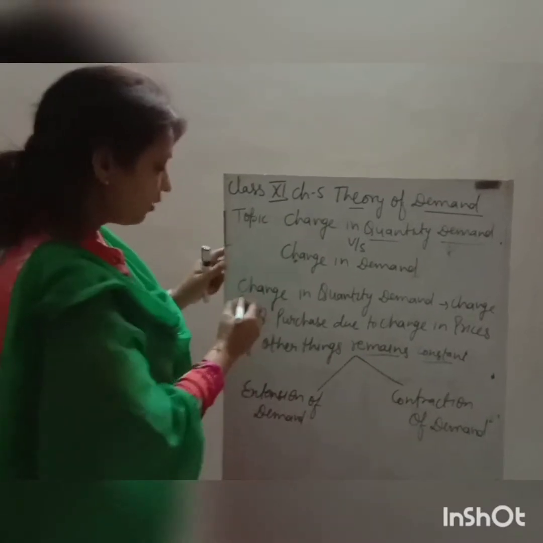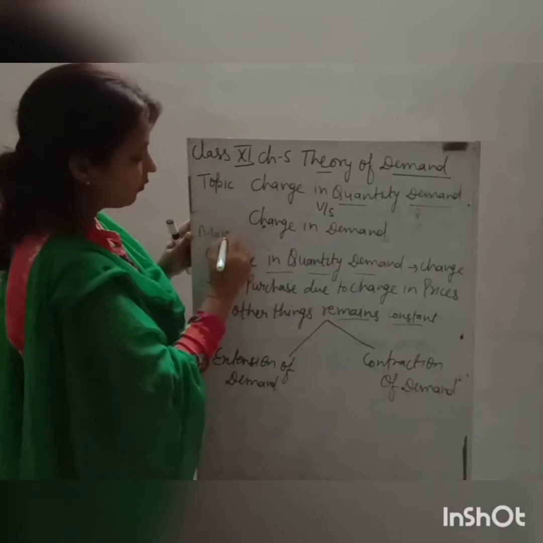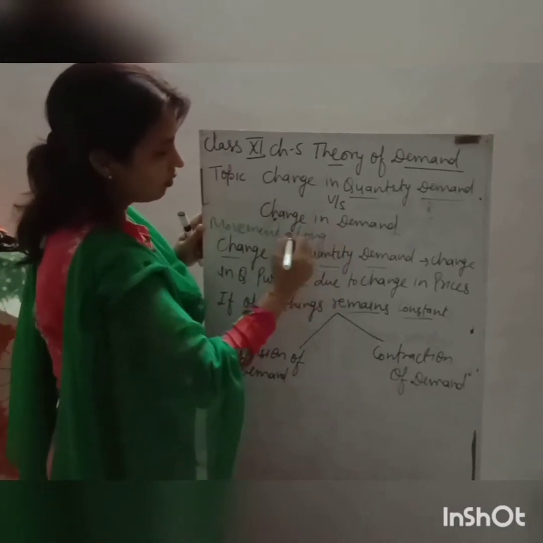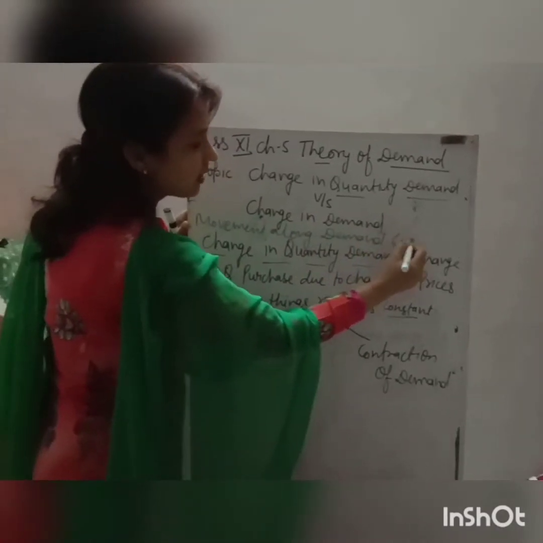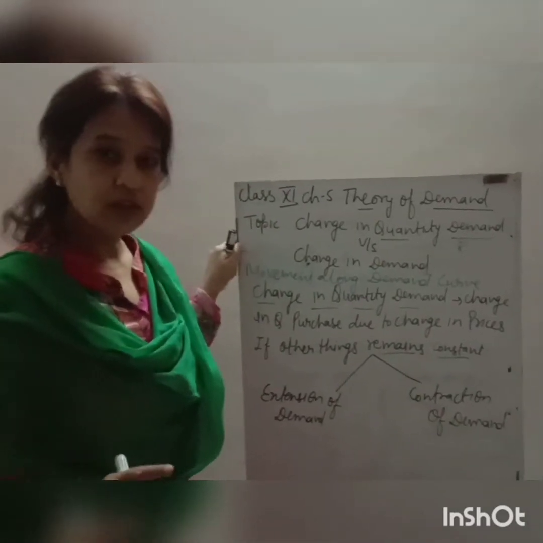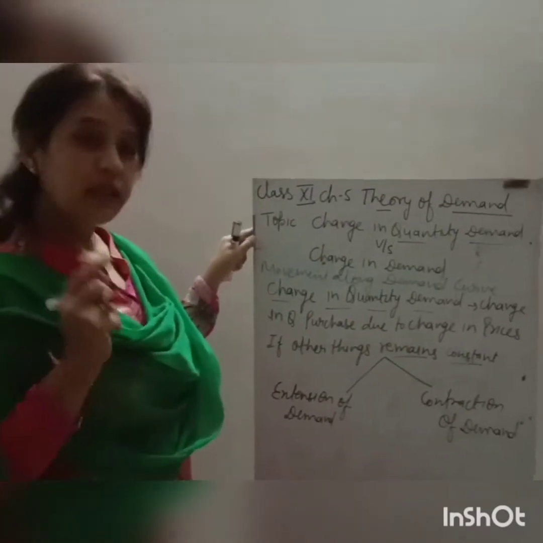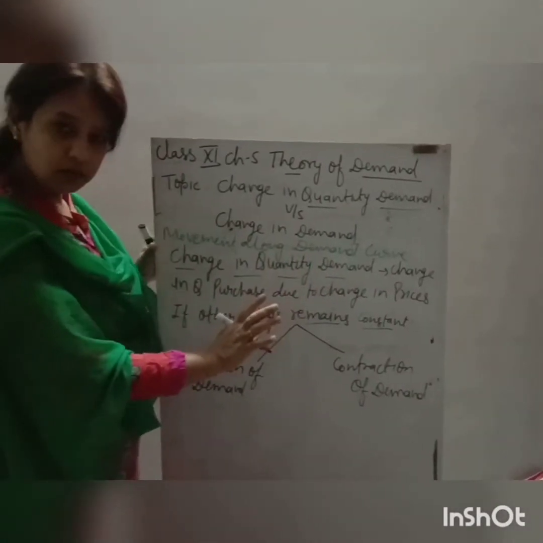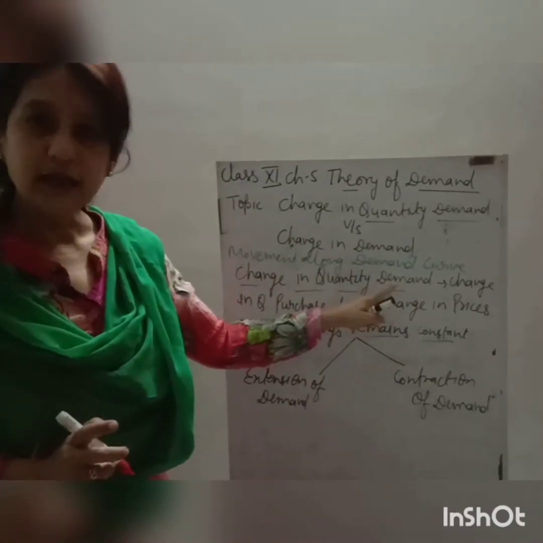Change in quantity demanded is also known as movement along demand curve. It means if there is change in quantity purchased due to prices and other things remain constant, then the point will be moved towards demand curve only. Clear? That is known as change in quantity demanded.